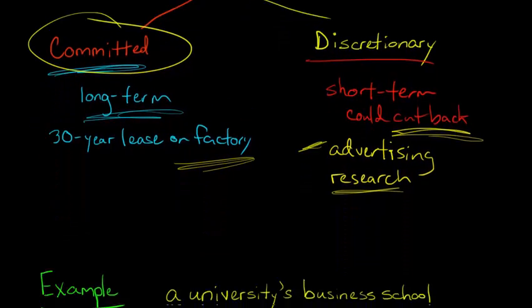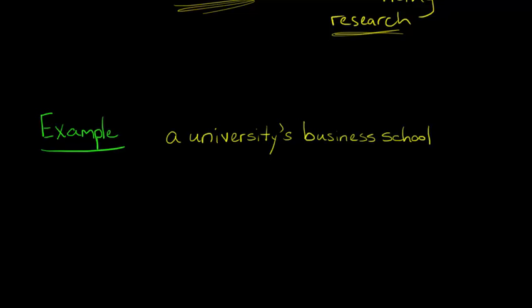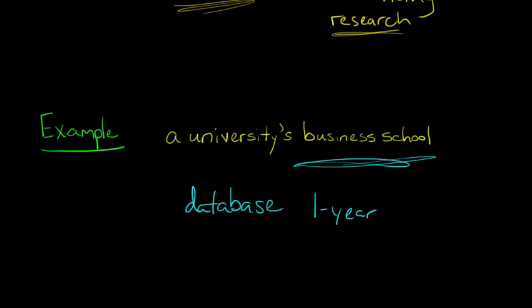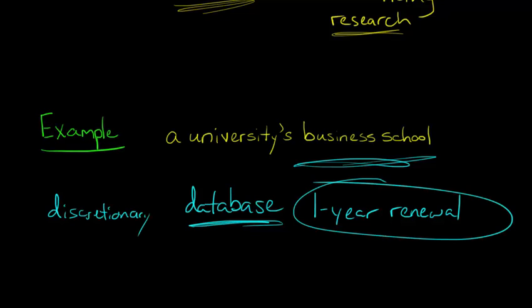Now, if we think about an example in terms of actual practice, let's take a university's business school. Let's say that your university has a business school and they're making a decision whether to renew access to a database that professors and students use to pull up some data. They say, okay, we've got this database and let's say it's going to cost us $10,000 for a 1-year renewal to have access to this database. Well, that's really a discretionary fixed cost, because at any given point in time, you could say, okay, we're up for this 1-year renewal. We're just not going to do it.